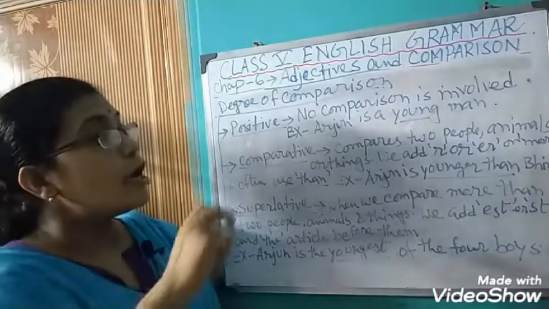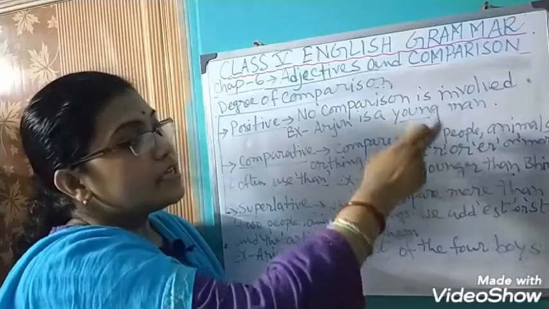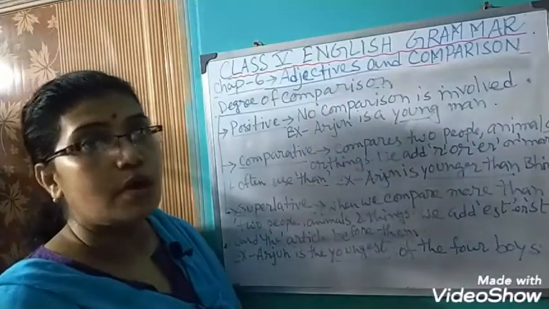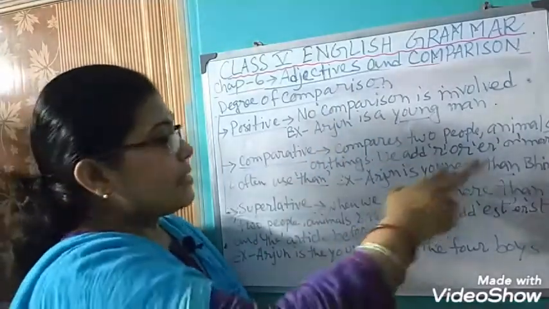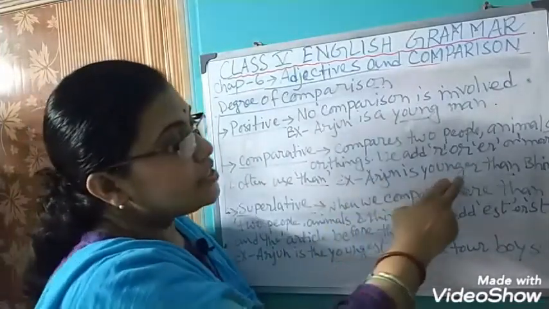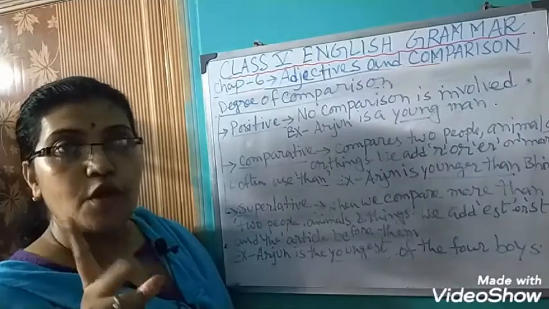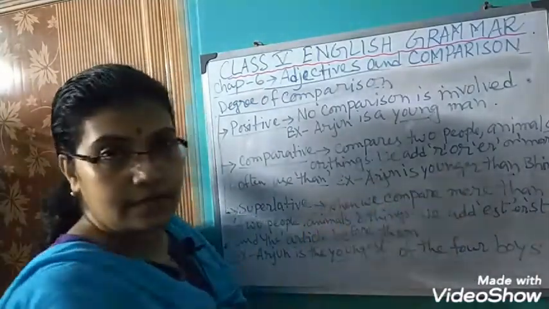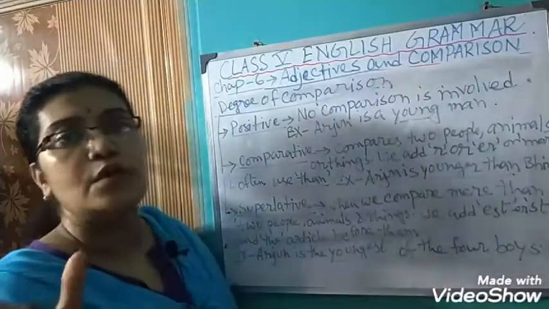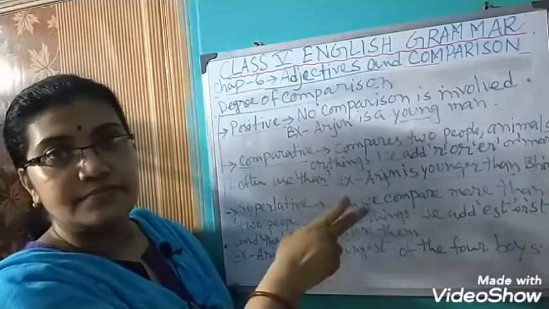Young is the positive degree, younger is comparative. We can also use than. The example is Arjun is younger than Bhim. First we add er according to the word, and after that we use than.